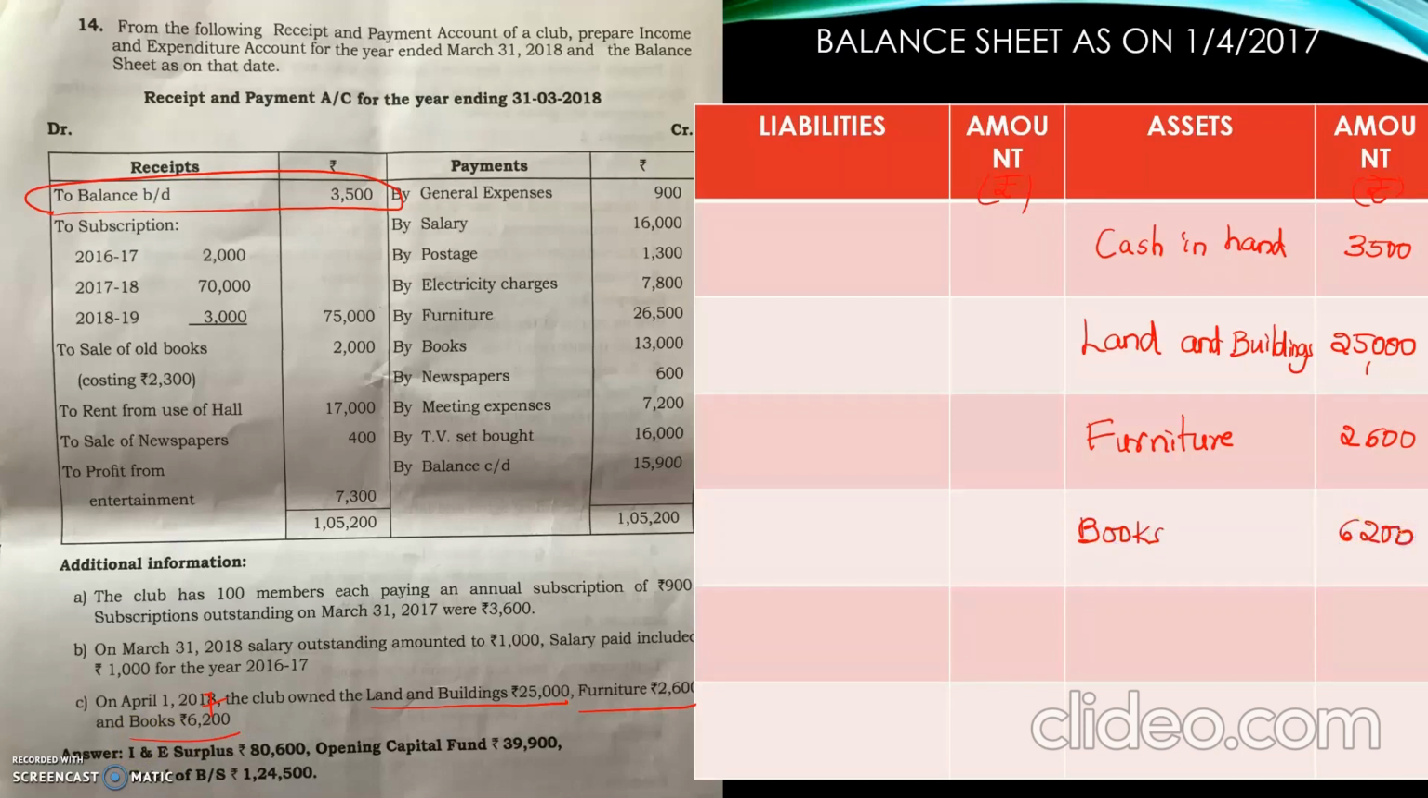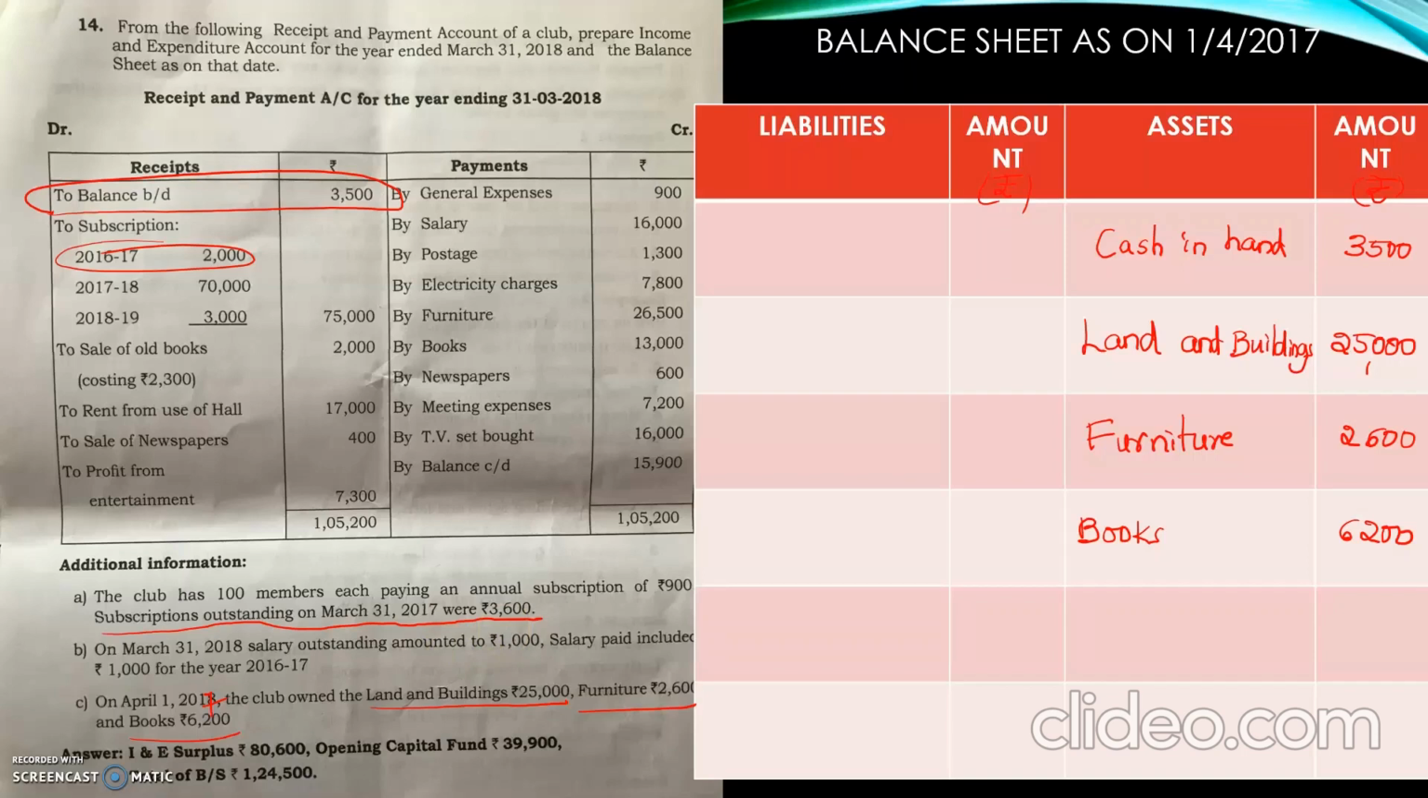Now see the subscription. Previous year subscription 2,000. Last year's subscription we received in the current year, which means last year we did not receive it. Last year it was due. Also in the adjustment it is given: subscription outstanding on March 31st 2017. Last year's closing outstanding means current year's opening outstanding. Last year's ending information is related to the current year's beginning. So here it is told subscription outstanding on 31st March 2017 is 3,600.